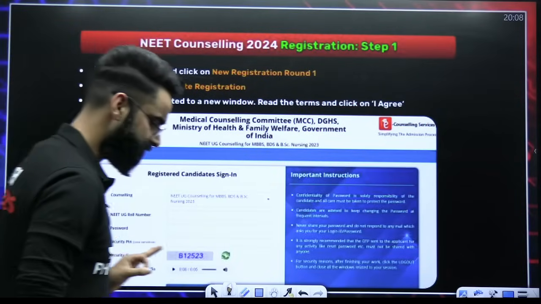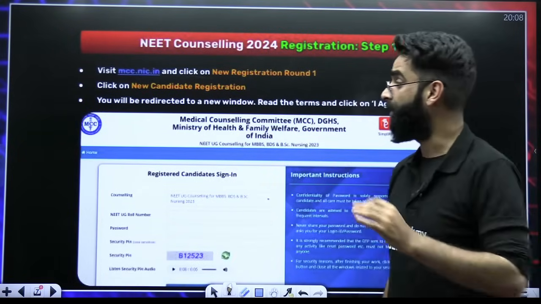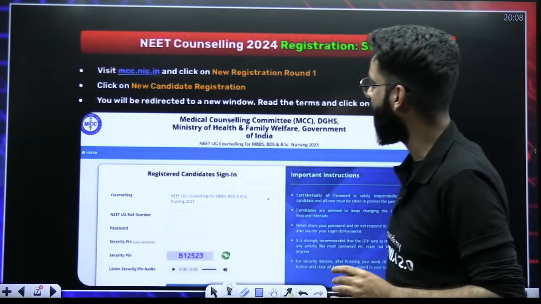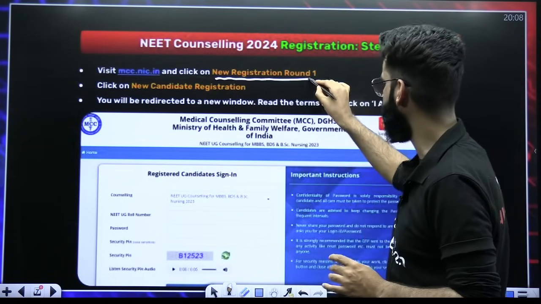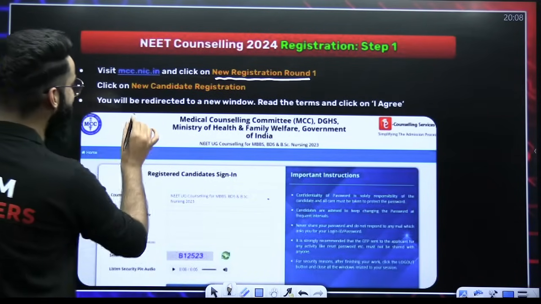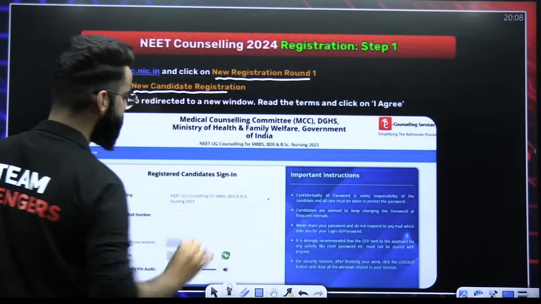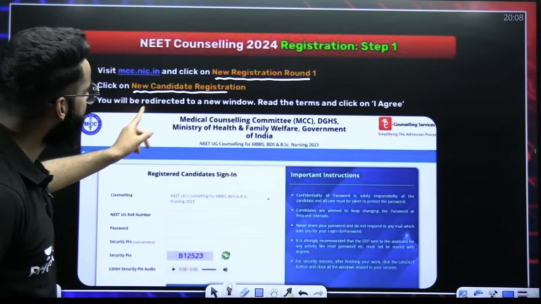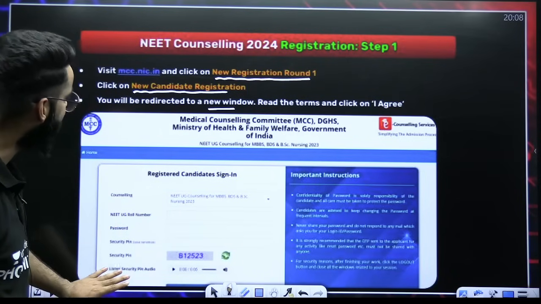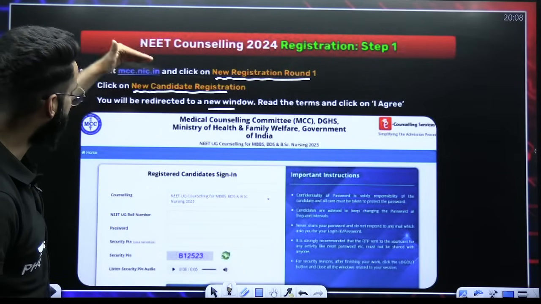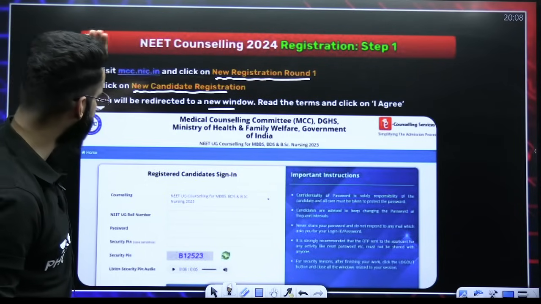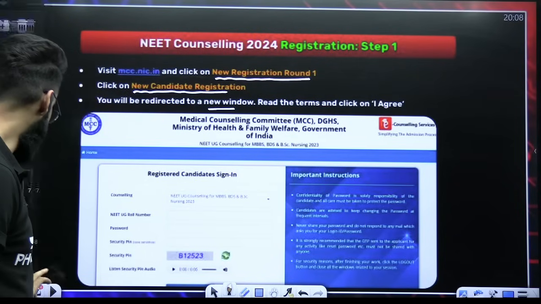In step one of AIQ counseling, what you have to do exactly? You have to visit this site, mcc.nic.in, and there you need to click on new registration, round 1. Once you click on new registration, round 1, then you need to click on new candidate registration. You'll be redirected to a new window, which over here you can see. So first of all, you need to go to this site. After going to this site, you need to go to new registration, round 1, then come to the new candidate registration. After that, you'll be directed to this particular page over here.